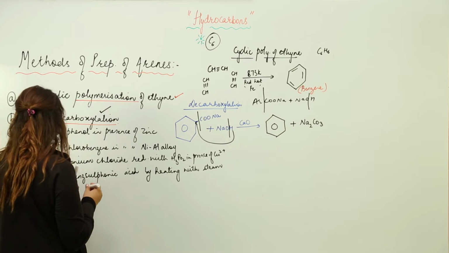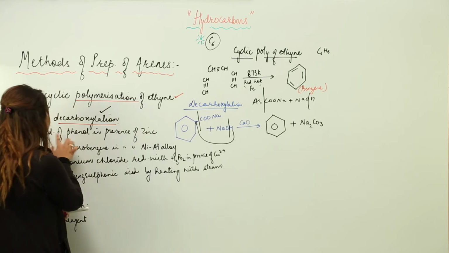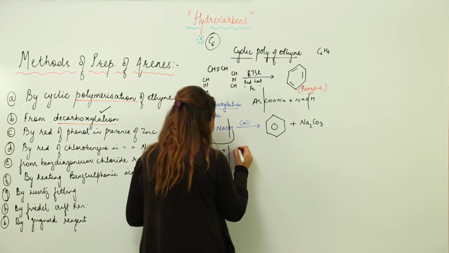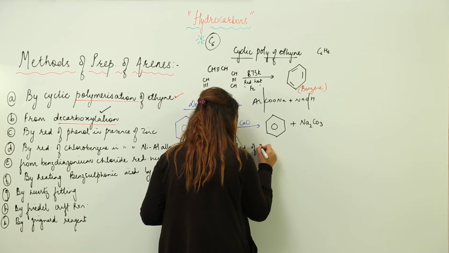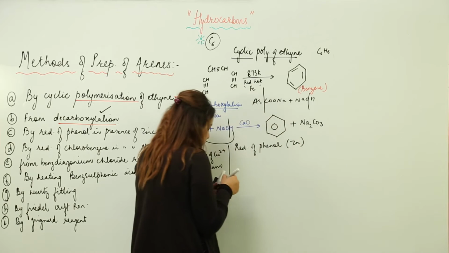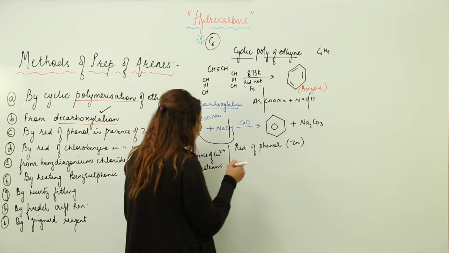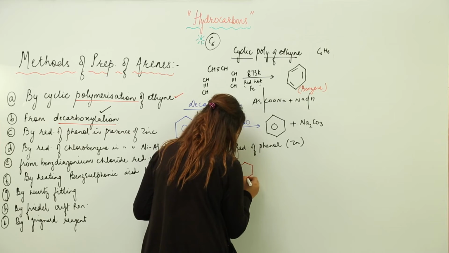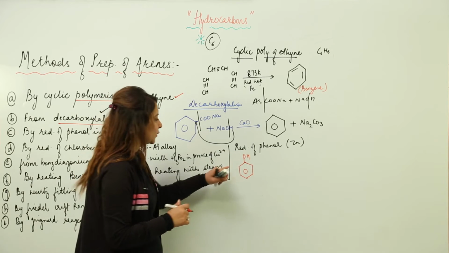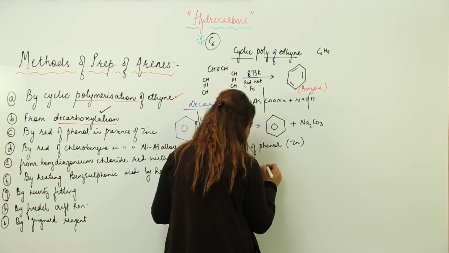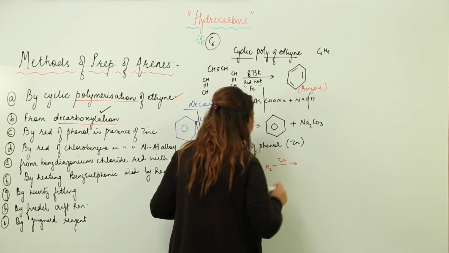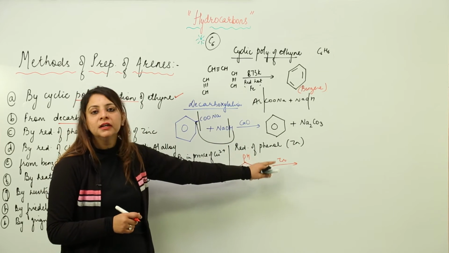Right. Now the third method what we are going to see is the reduction of phenol in presence of zinc. That means we are going to add hydrogen to phenol in presence of zinc. So we need to take phenol first. And what is phenol? Phenol is a benzene ring having an OH group. This is particularly called phenol, benzene with OH. We need to reduce it, so we add hydrogen, and the reduction is carried out in presence of zinc, so we need to add zinc here.